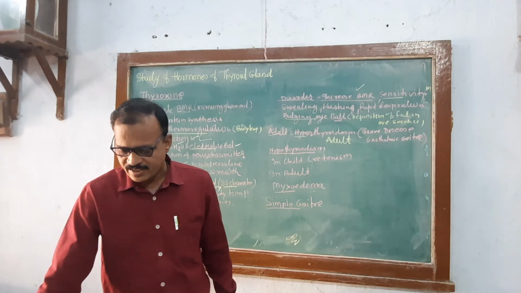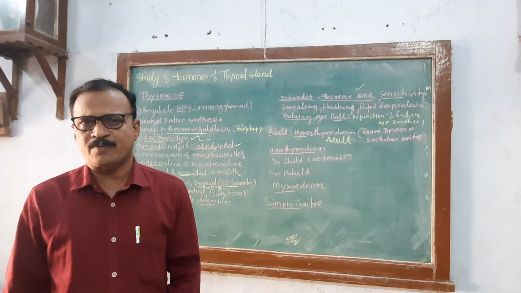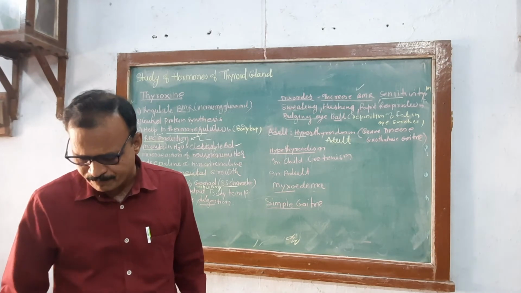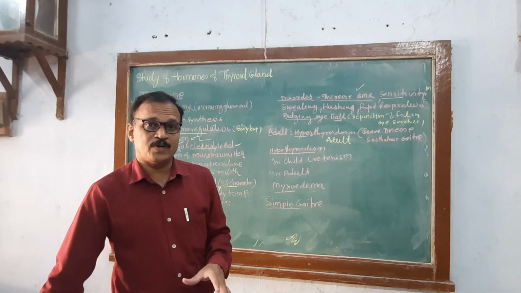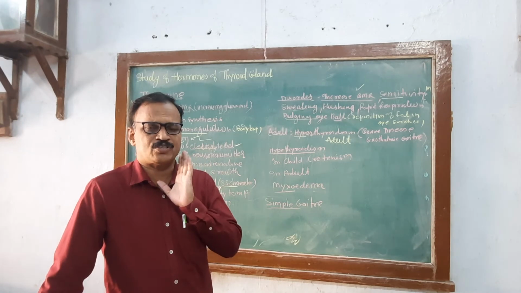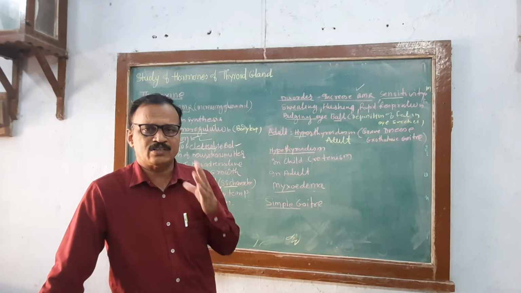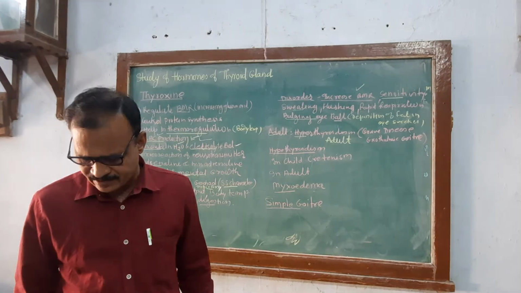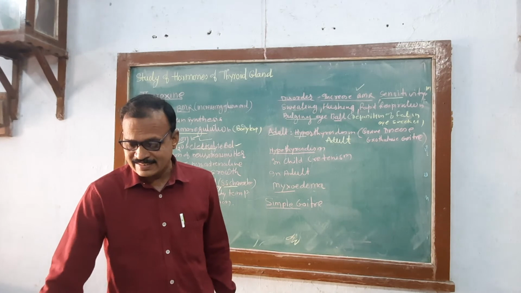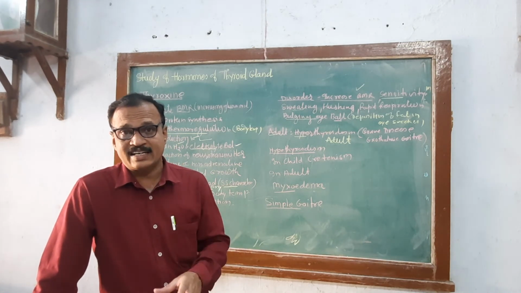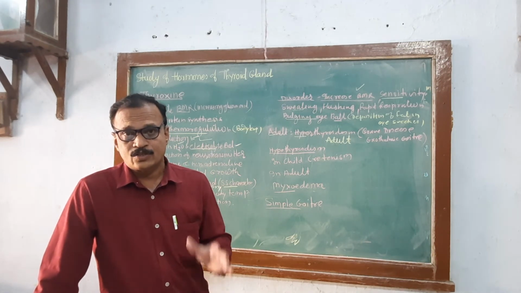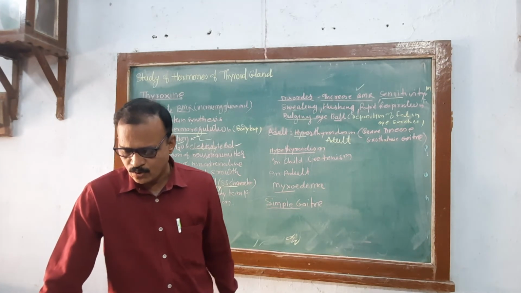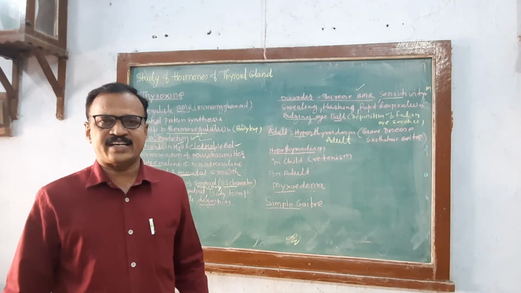In adults, suppose there is low secretion of thyroxine, that condition is called myxedema. What is it called? Myxedema, in which first of all you see puffiness of the skin, meaning deposition of fat behind the skin, particularly on the face and hands. There is lack of alertness, lack of intelligence, slow heart rate, slow breathing rate, slow cardiac output, decreased blood pressure, always feeling cold, low body temperature, and retarded sexual development.